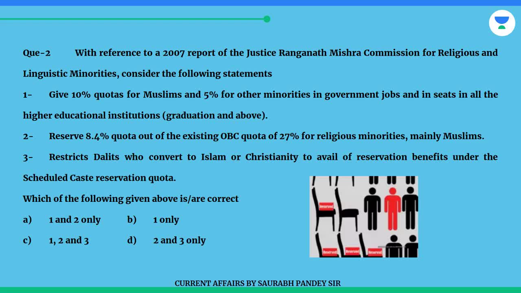3. Restricts Dalits who convert to Islam or Christianity to availing of reservation benefits under the scheduled caste reservation quota. Which of the statements given above are correct? A. 1 and 2 only. B. 1 only. C. 1, 2 and 3. D. 2 and 3 only.